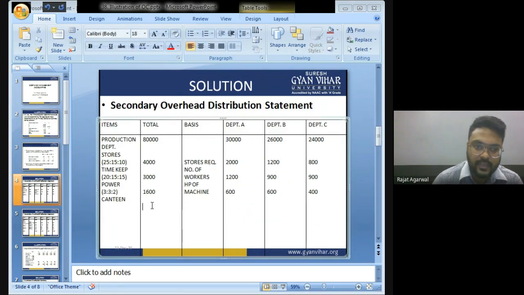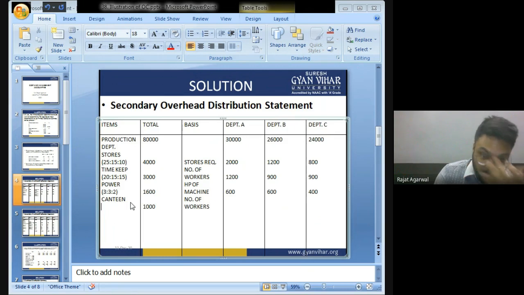Canteen expense will be distributed on the basis of number of workers.